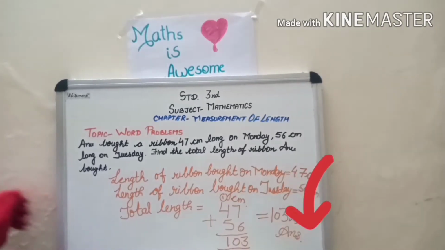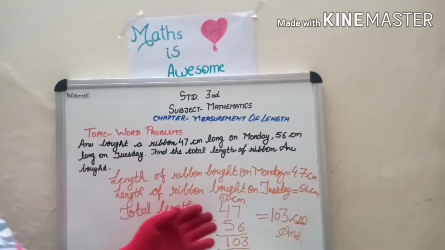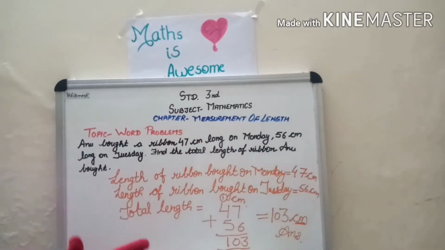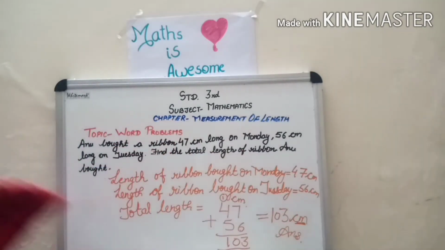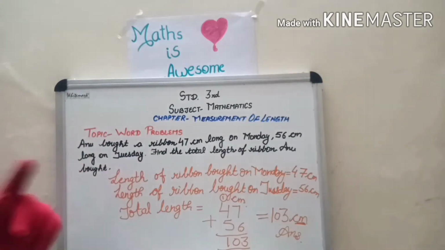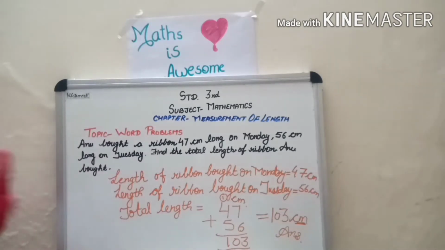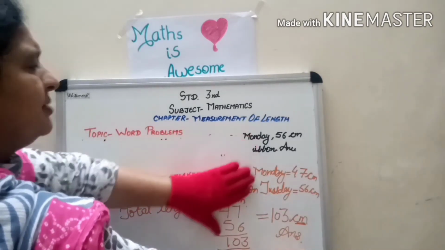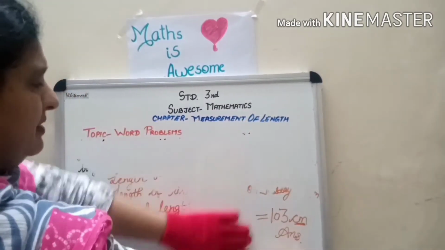In a word problem, the statement carries 3 marks and the sum carries 2 marks. If you do not write the statement, or if you do not write the answer with the unit, more than 1 mark can be deducted in the sum. Make sure. Okay, children. Now the next question is, please listen carefully. Look at this.